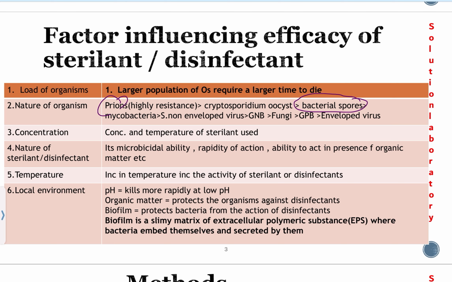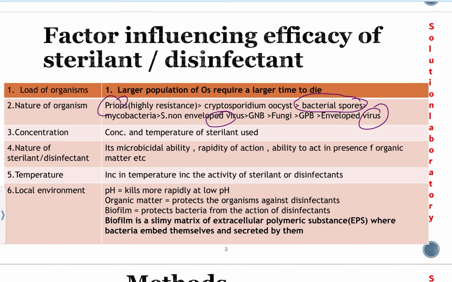Then mycobacteria and small non-enveloped viruses. Always remember that non-enveloped viruses are more resistant than enveloped viruses. Then gram-negative bacteria, fungi, gram-positive bacteria, and enveloped viruses. This is the order of resistance in decreasing order. Most highly resistant are prions, then cryptosporidium oocysts, bacterial spores, mycobacteria, small non-enveloped viruses, gram-negative bacteria, fungi, gram-positive bacteria, and enveloped viruses.